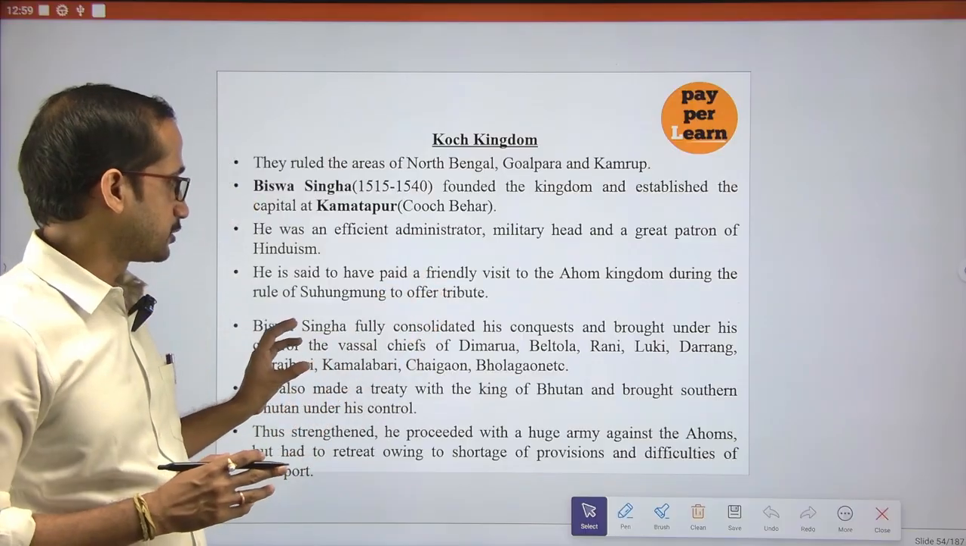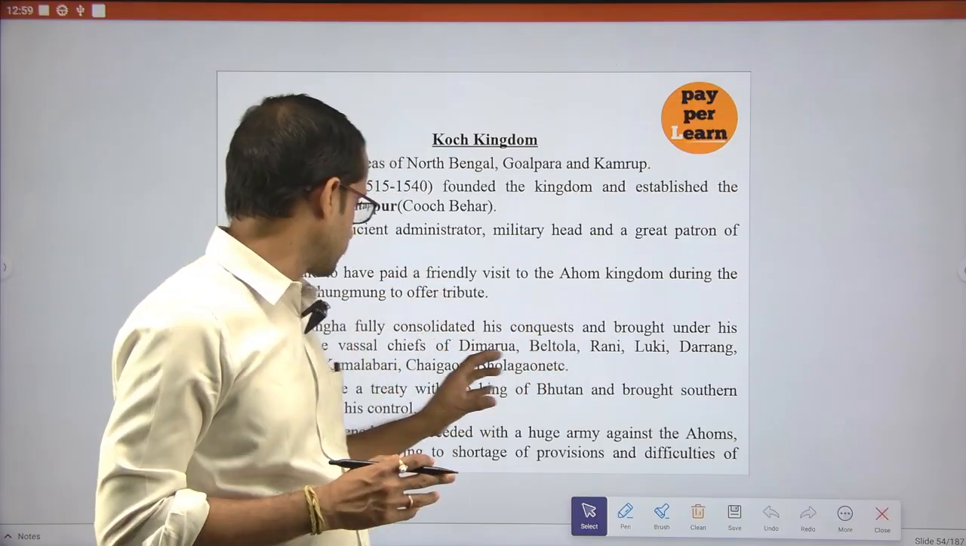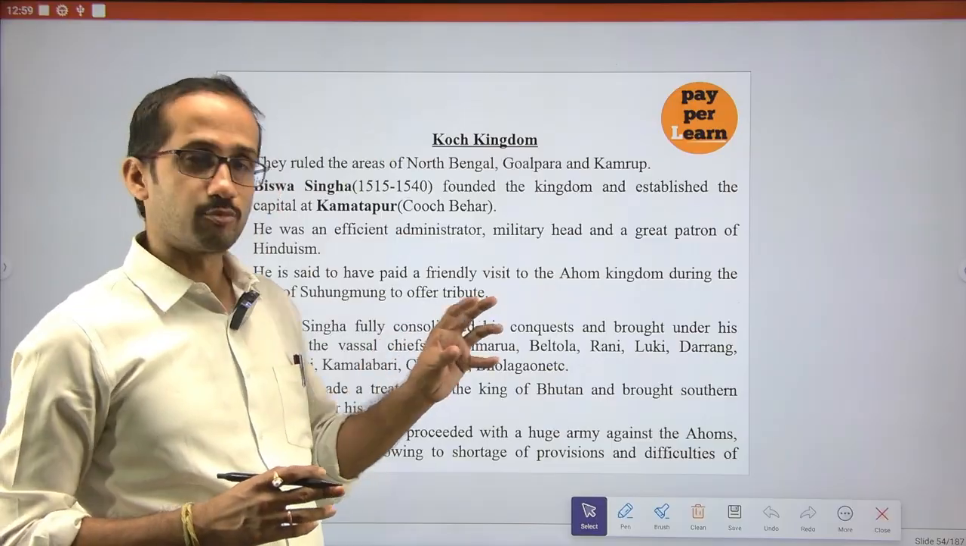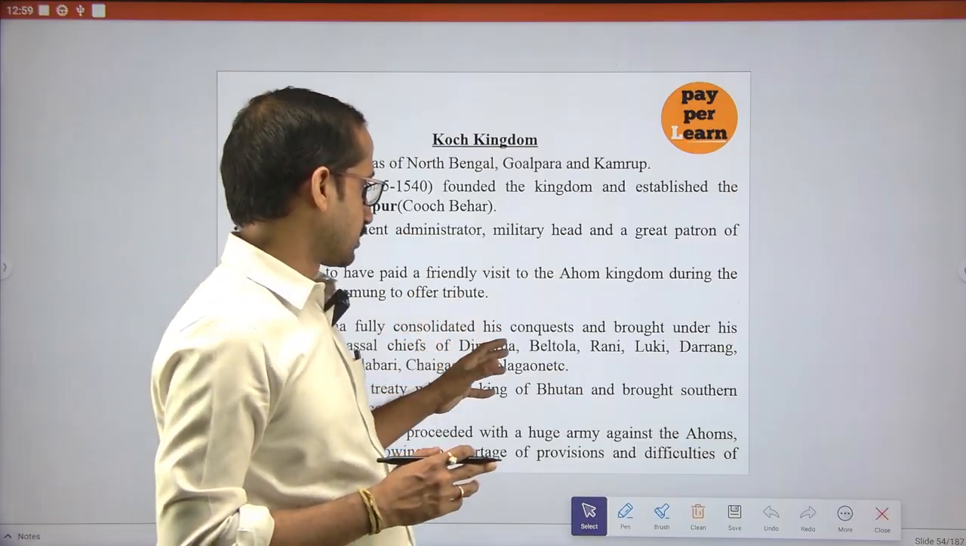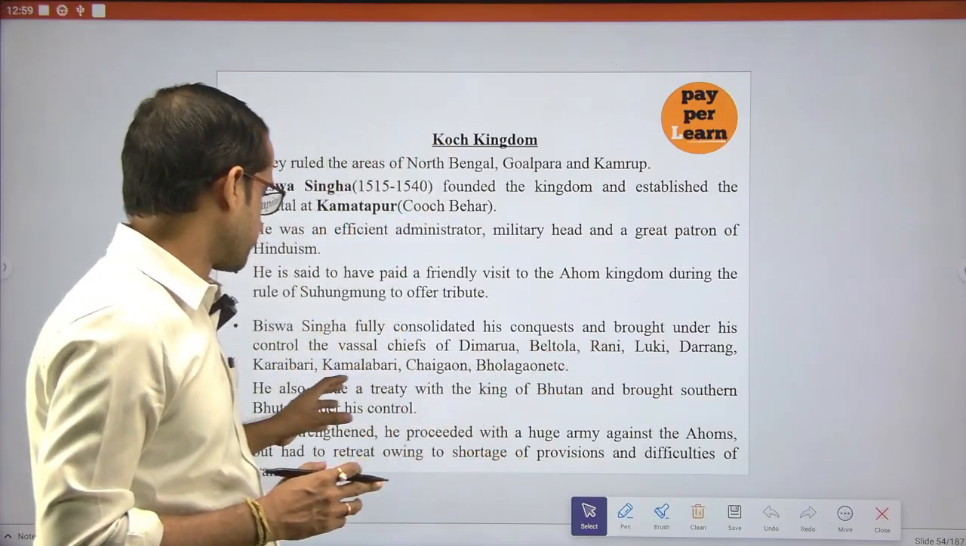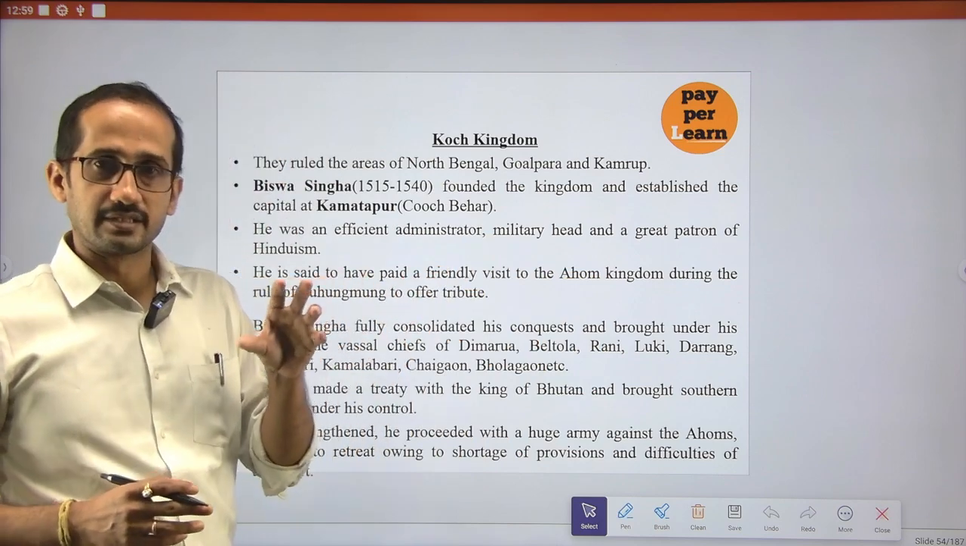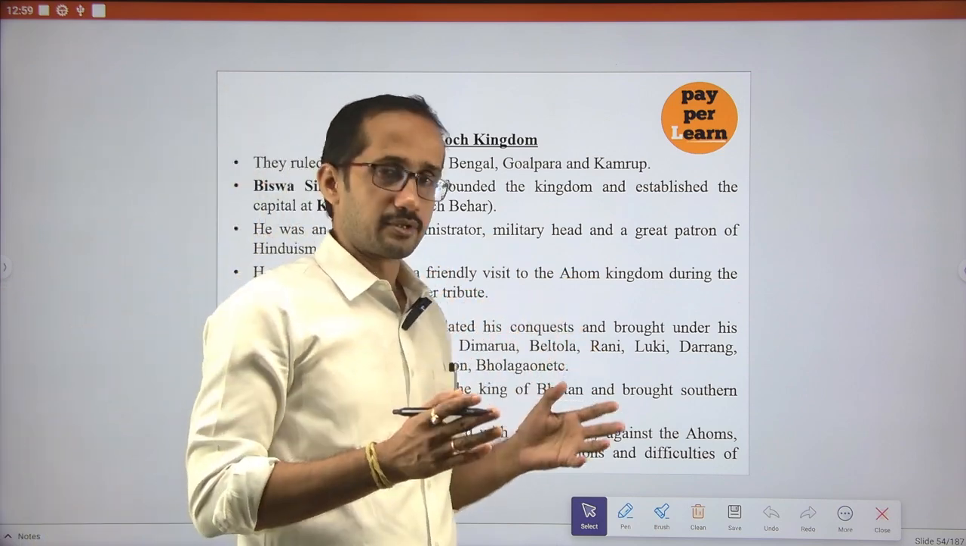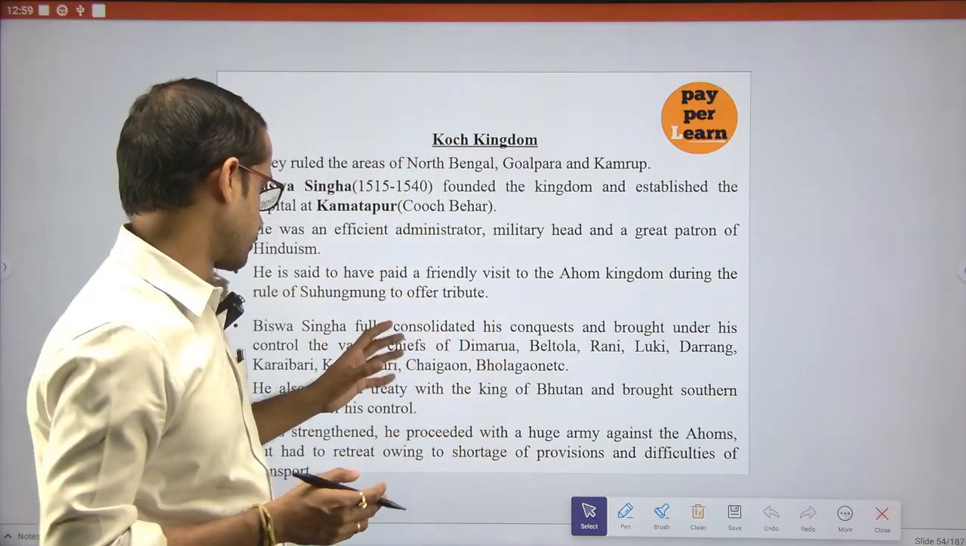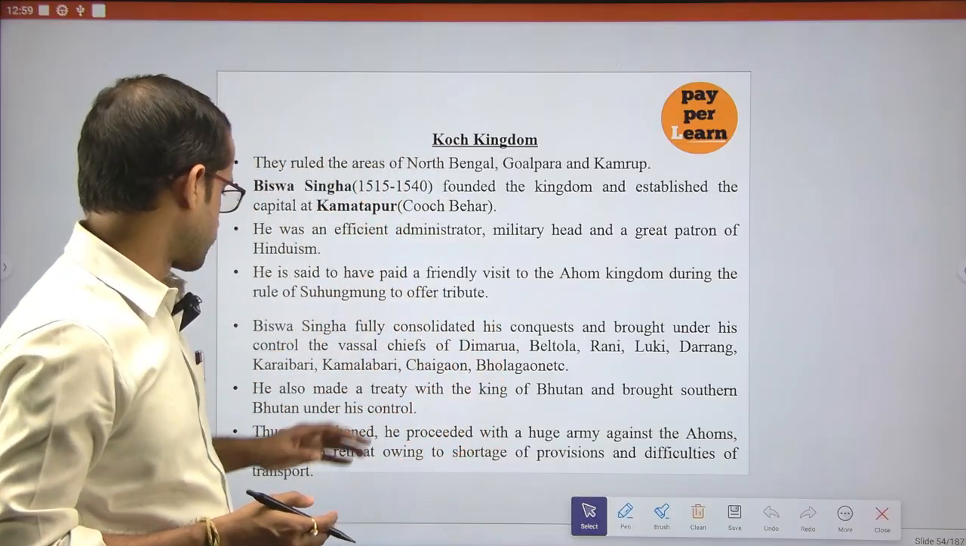As I already told, he was a very efficient administrator and military commander. So what he did was conquer and bring under his control all these small chiefs like Beltola, Rani, Luki, Dorong. Different small chiefs existed at that time, and all these were brought under his control by Biswasingha to form the Koch kingdom initially.